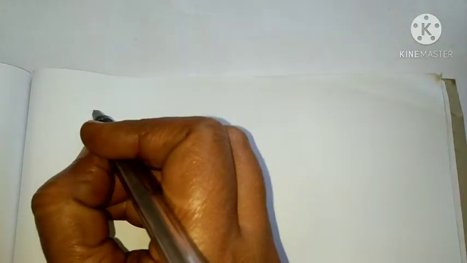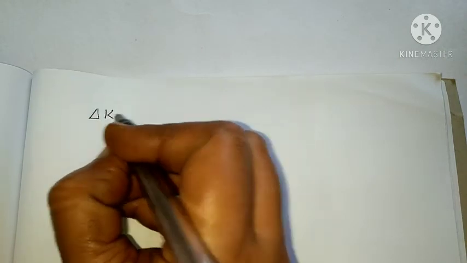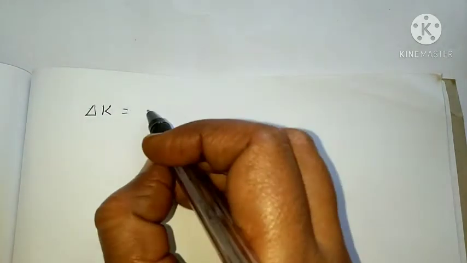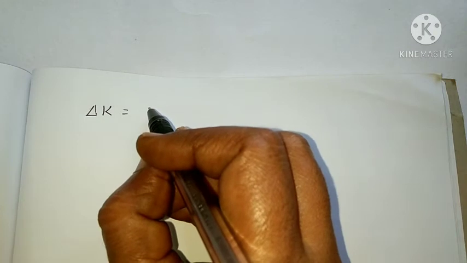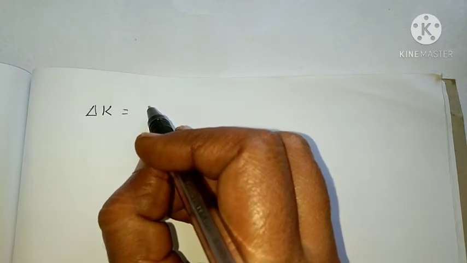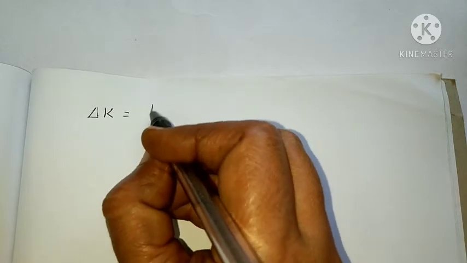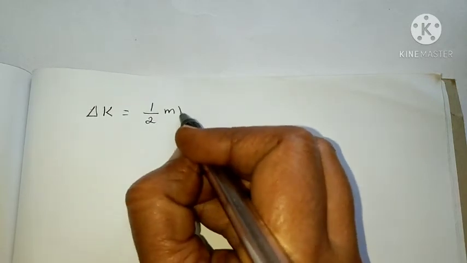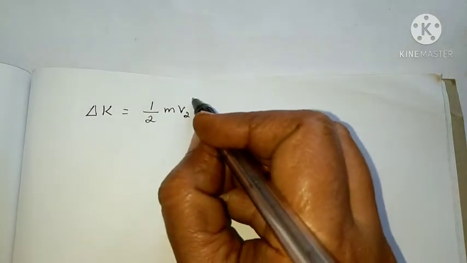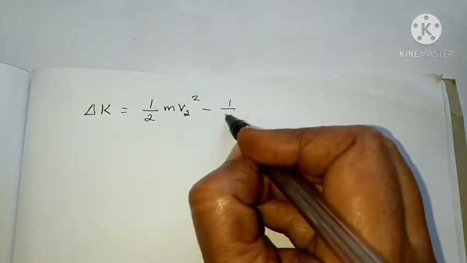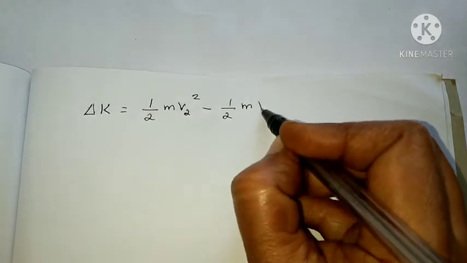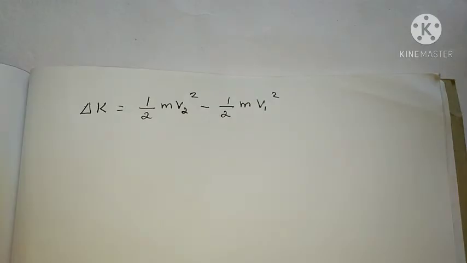So we can write the change in kinetic energy, delta K. What is the kinetic energy? Half m v squared. The kinetic energy is changing from one end to the other end, so we can write half m v2 squared minus half m v1 squared.